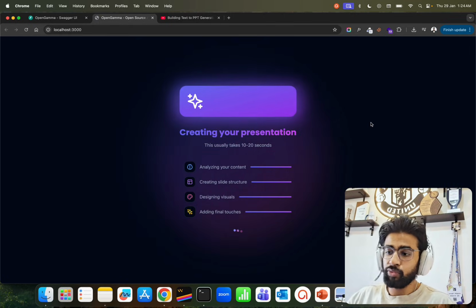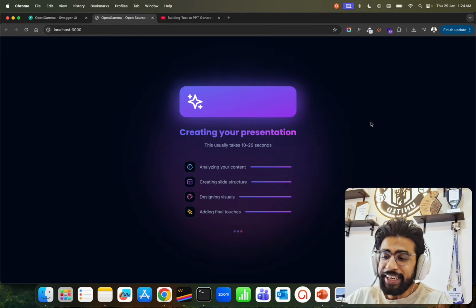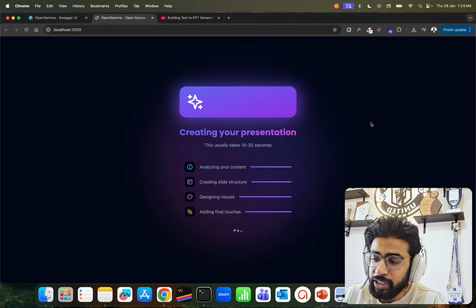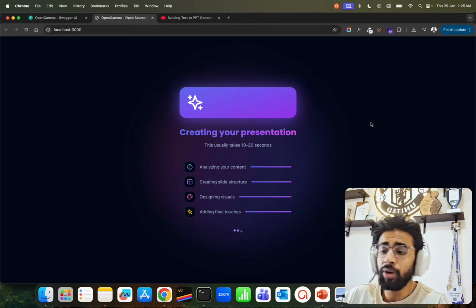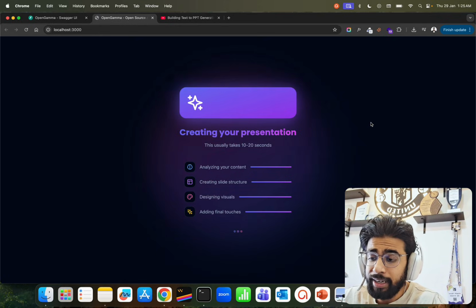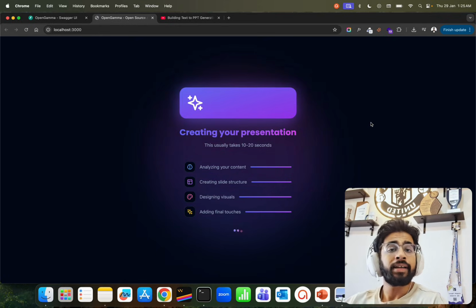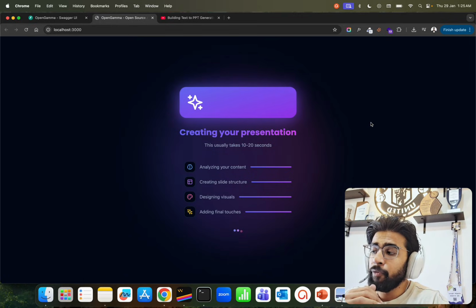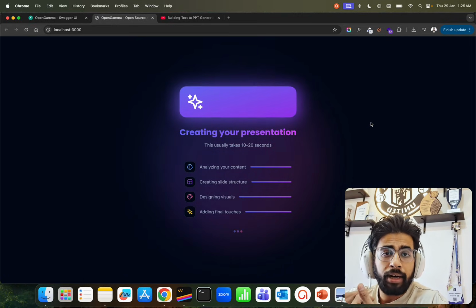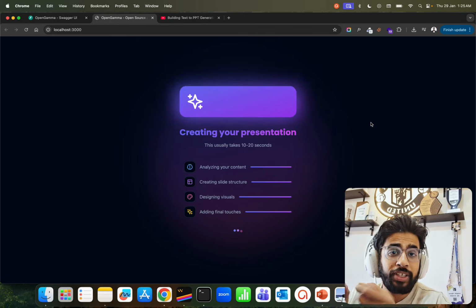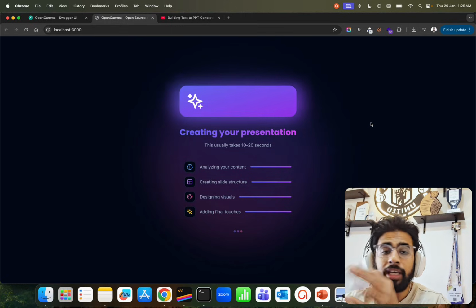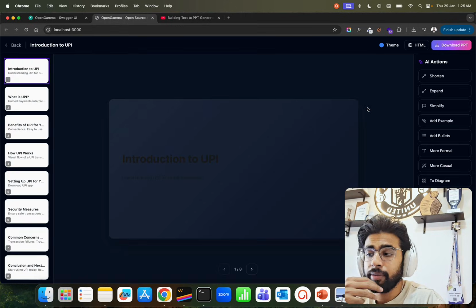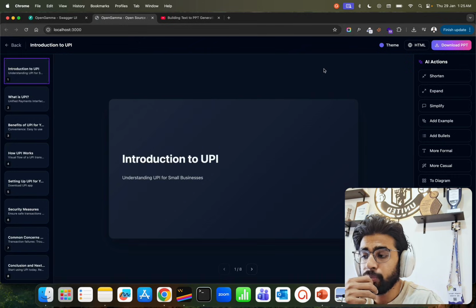It shows this wonderful sweet loader or kind of a toaster that says, okay, wait for it. It takes a few moments to analyze your content and create the slide structure. Now, I want to build this in a way that it looks closer to Gamma. Okay, but remember, guys, Gamma was not built in a day, right? I mean, they have kept on evolving their presentations over a period of time, right?